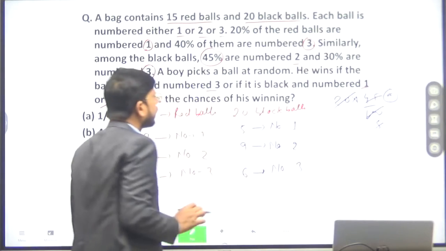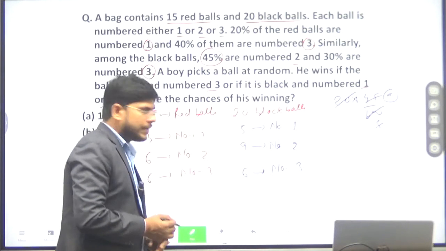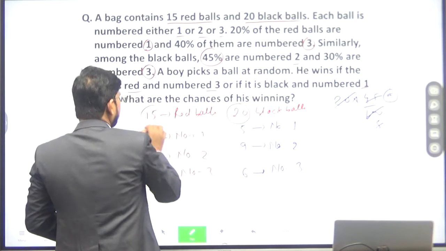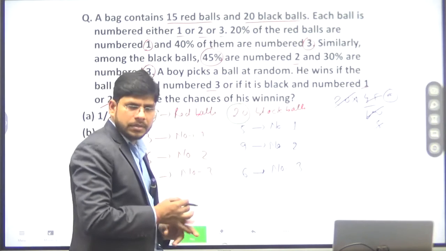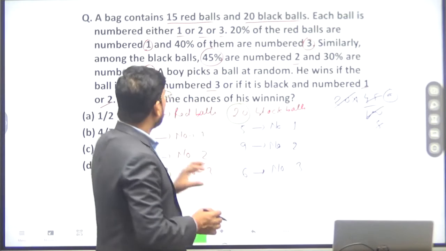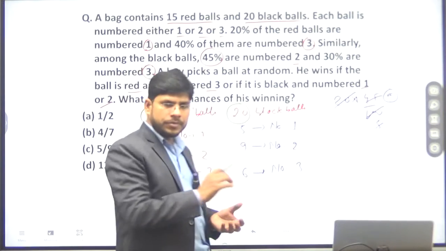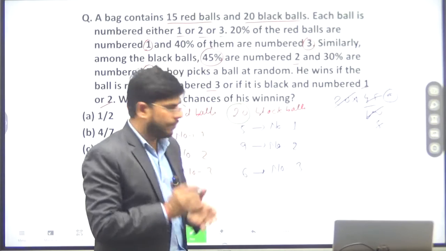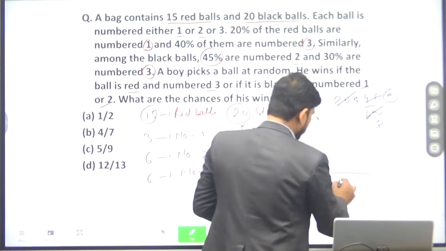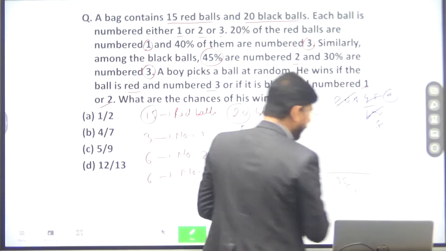Now the total number of balls is 20 and 15, so the total number of balls is 35. Out of 35, the boy has to select only one ball. So the total sample space will be 35C1.